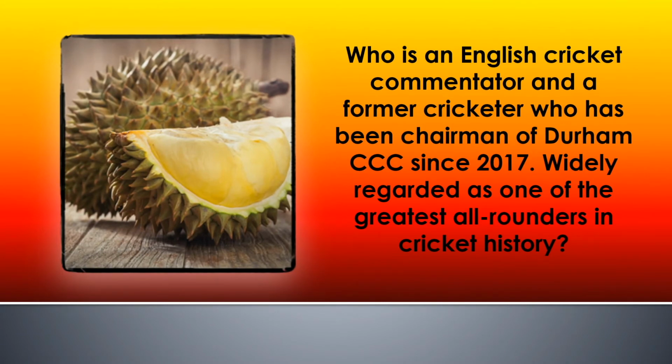And on to the last one in fruit and veg. Who is an English cricket commentator and a former cricketer who has been chairman of Durham CCC since 2017, widely regarded as one of the greatest all-rounders in cricket history? Now, it might be easier sometimes to get the answer to one part of it. So in this case it might be the actual cricketer that's easier and the fruit's a bit tricky, but one part can hopefully lead to a clue to the other, so it's always worth a guess. But the answer to this one is Durian Botham. So that's the end of the fruit and veg round.